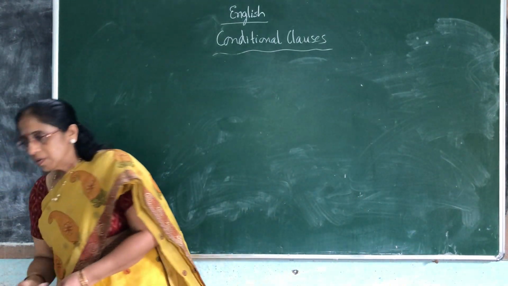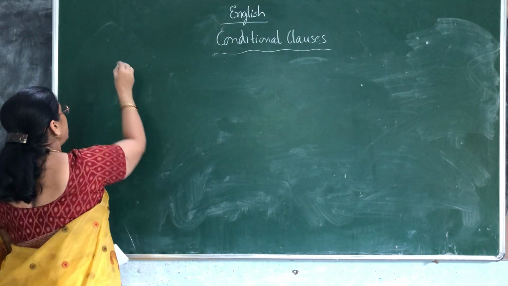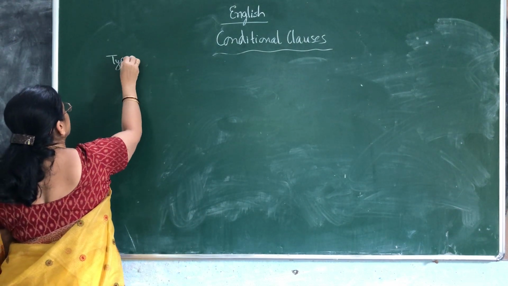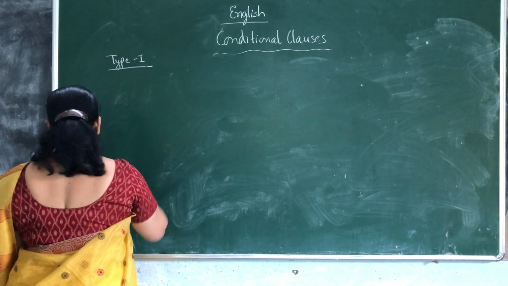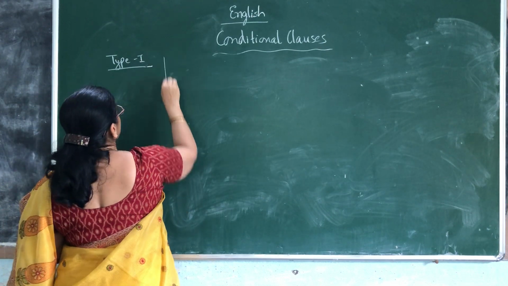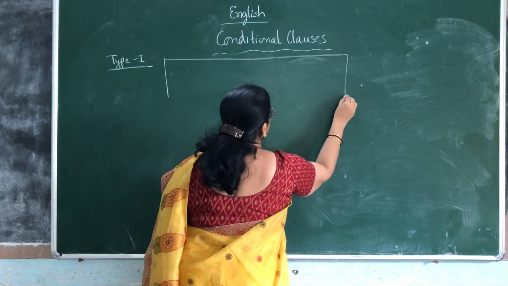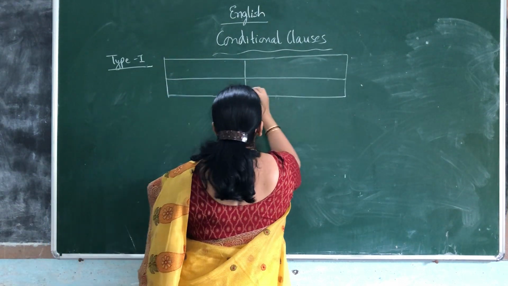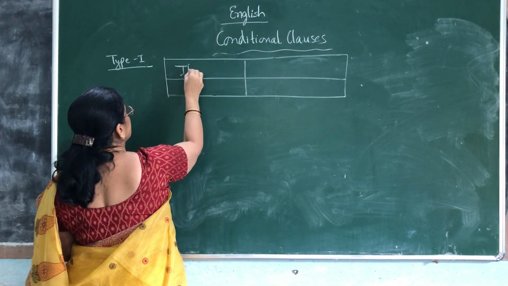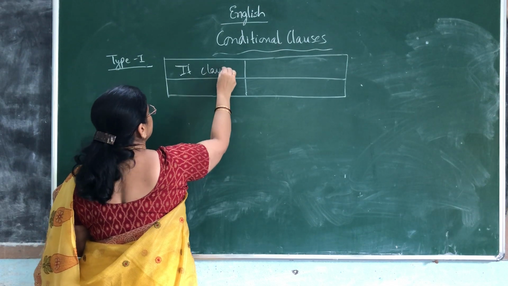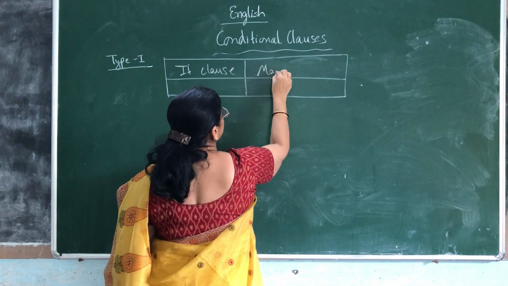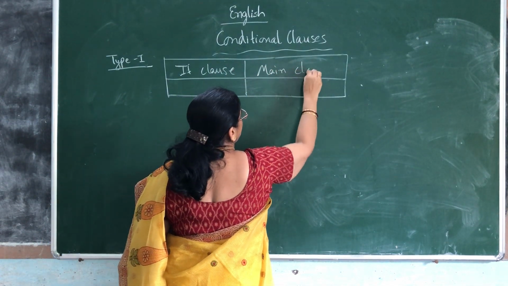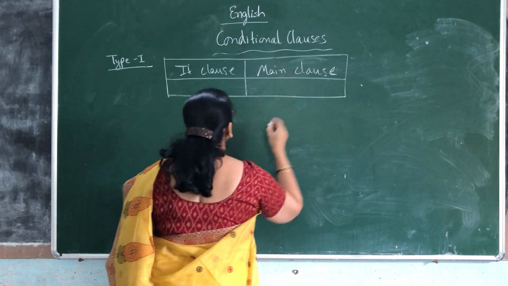Children, see first type, okay, type 1. I am giving you how the sentence structure is for each type, then we will see examples. So first, the if clause. In the first type, what is the other clause? The other clause is called the main clause. If clause and main clause.